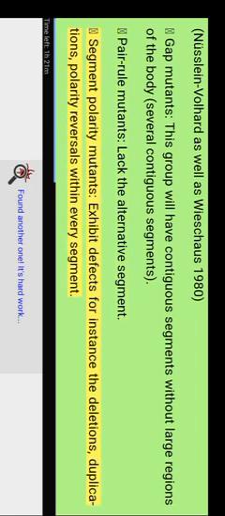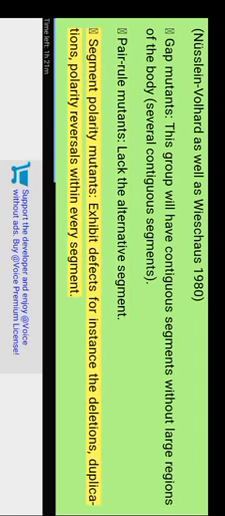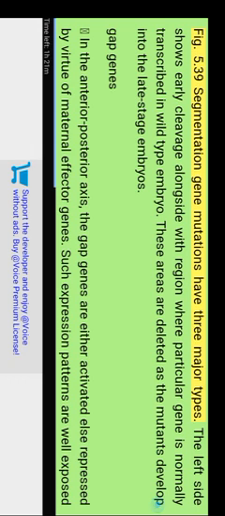Gap mutants lack several contiguous segments, large regions of the body. Pair-rule mutants lack alternate segments. Segment polarity mutants exhibit defects such as deletions, duplications, and polarity reversals within every segment. Figure 5.39: segmentation gene mutations have three major types. The left side shows early cleavage along with the region where a particular gene is normally transcribed in the wild-type embryo. These areas are deleted as the mutants develop into late-stage embryos.